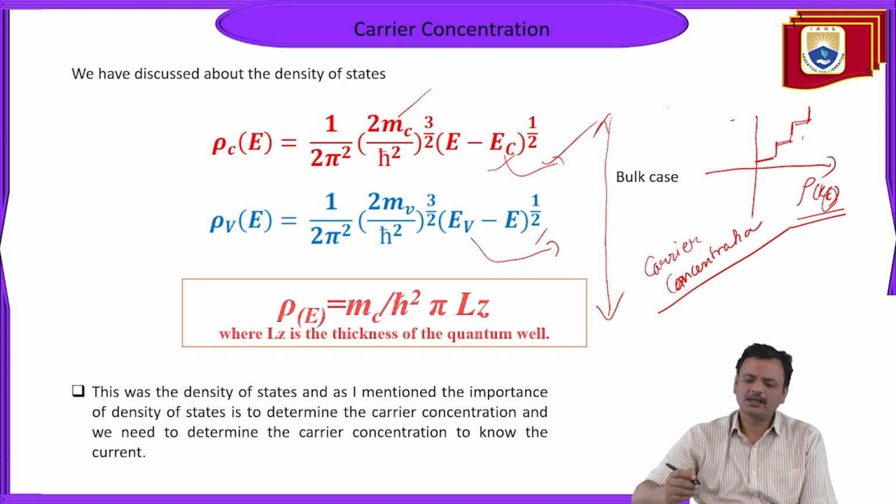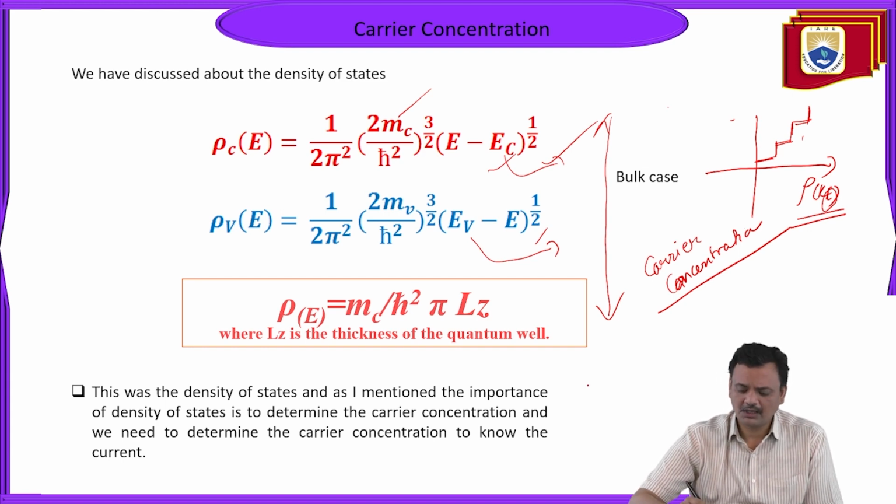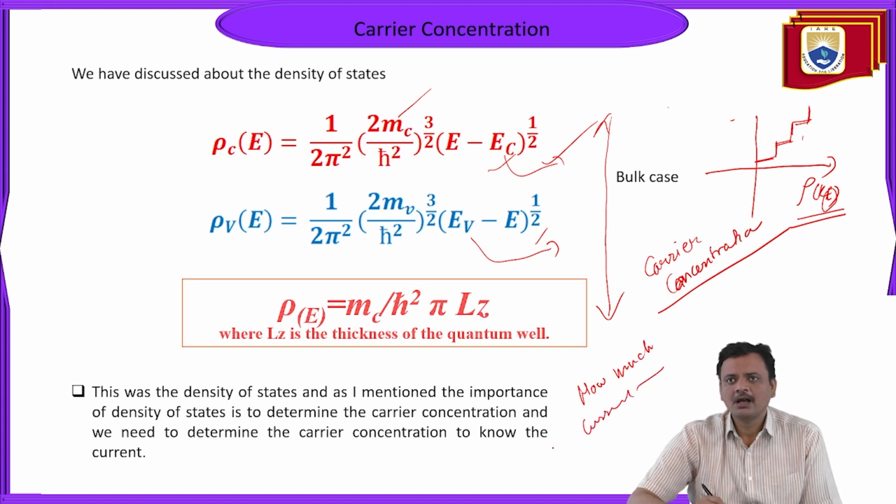I always want to know how much current is flowing, and that can be found by knowing the available carriers. So for determining the carrier concentration, it is very important to know the density of states for a particular material which will be useful for device applications.